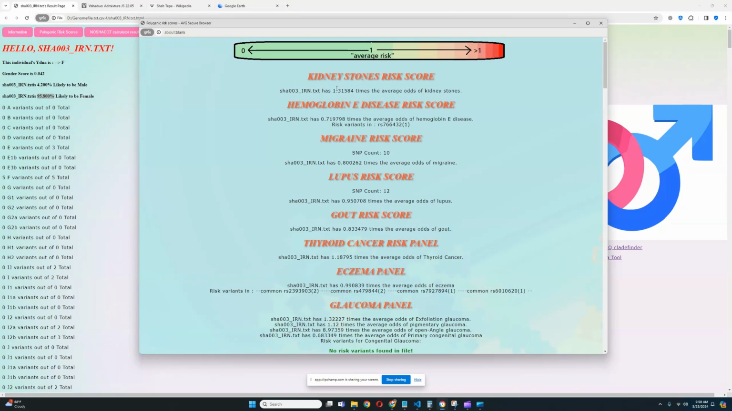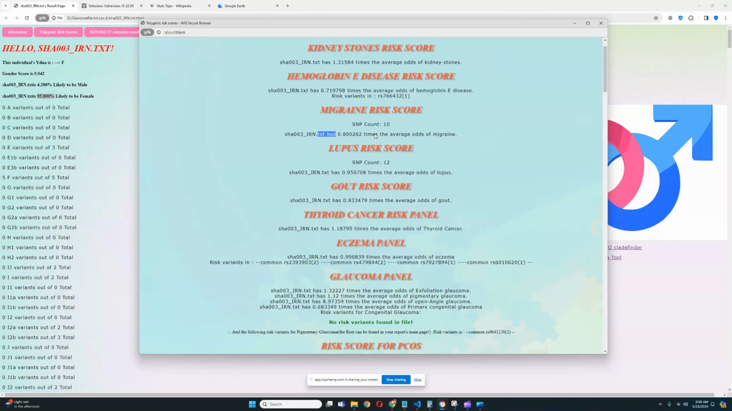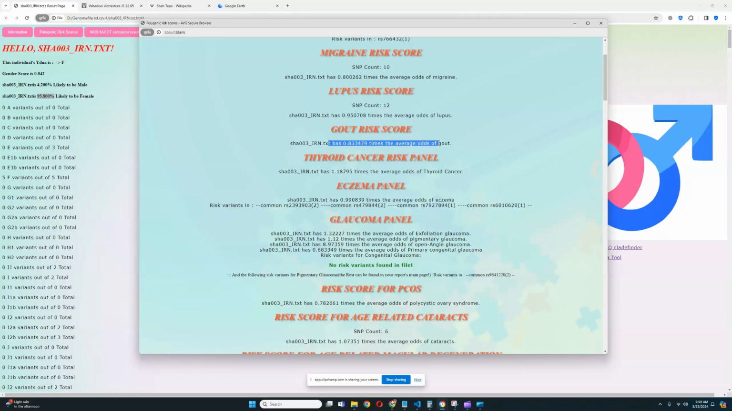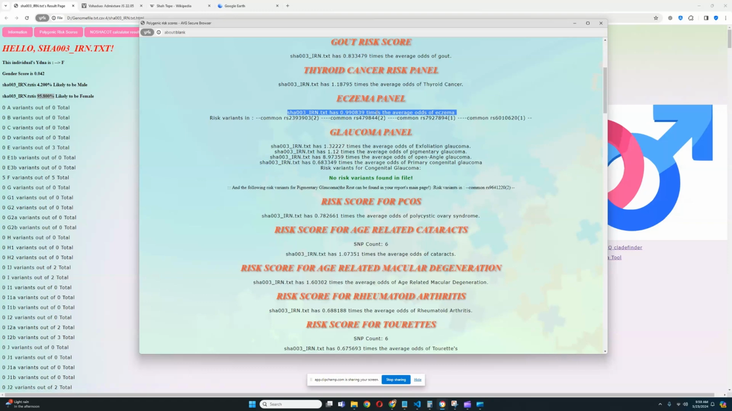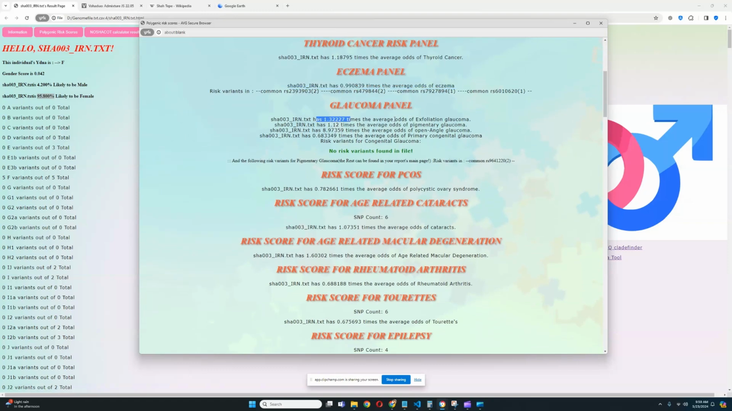Okay, looks like she has a predisposition to above average odds of kidney stones, below average odds of hemoglobin E disease, below average odds of migraine, average odds of lupus, below average odds of gout, slightly above average odds of thyroid cancer, average odds of eczema. Looks like average odds of exfoliation and pigmentary glaucoma, very high odds of open angle glaucoma.